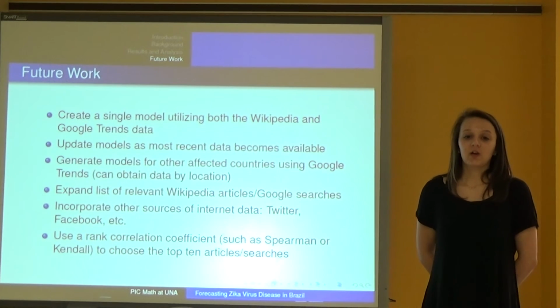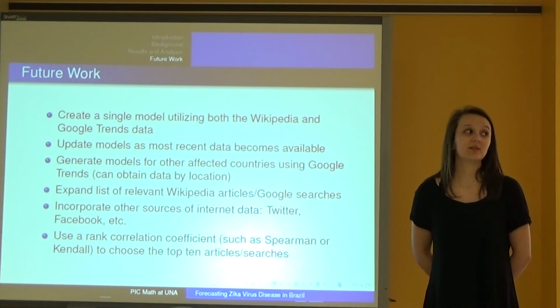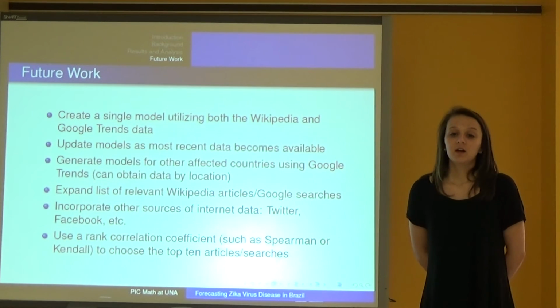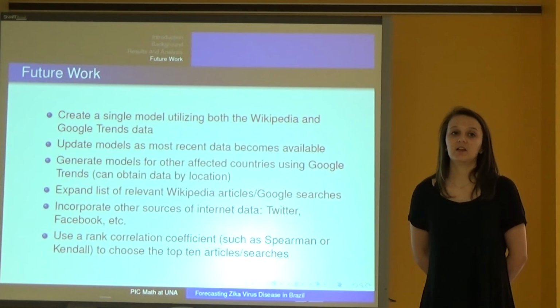We'd also like to incorporate other sources of internet data such as Twitter and Facebook and other search engines. We'd also like to use a rank correlation coefficient such as Spearman or Kendall, which ranks the data ordinally and is less sensitive to outliers, to choose the top 10 article searches. This would be good since our data is relatively flat at the beginning and tends to spike towards the end.